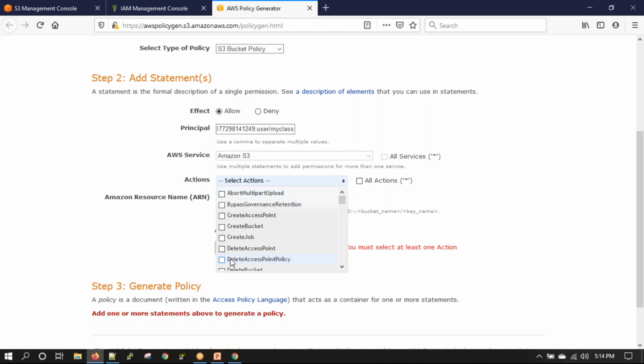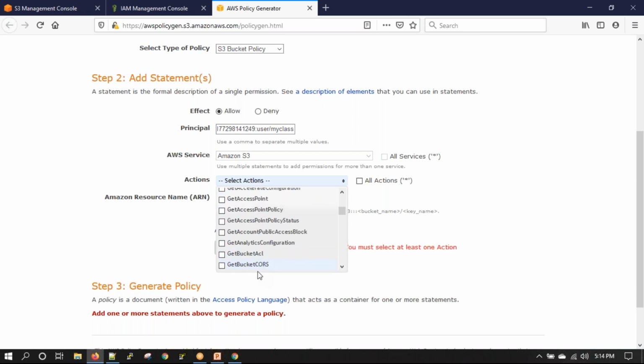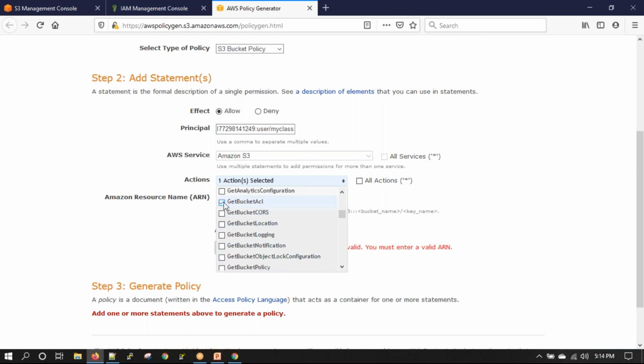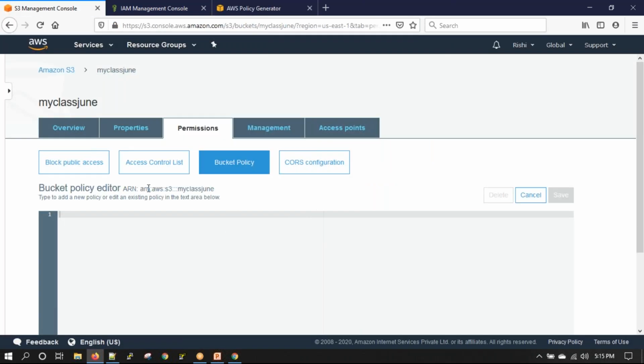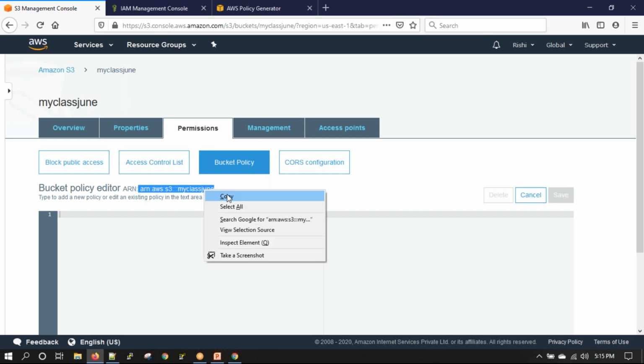What action? I can say allow this guy create bucket, or maybe not create bucket, maybe say get bucket ACL, so this guy should be able to see what our permissions are, get only, so he can only see, on this bucket.